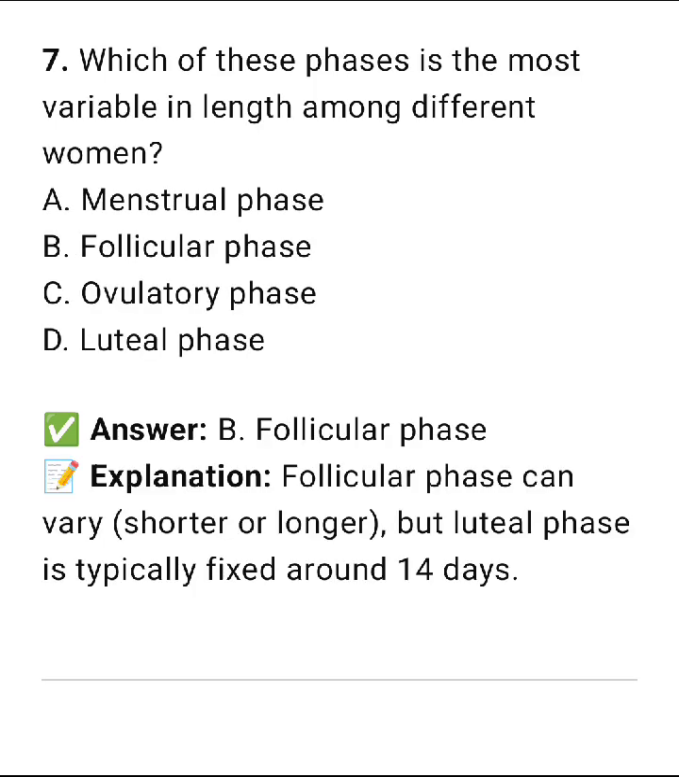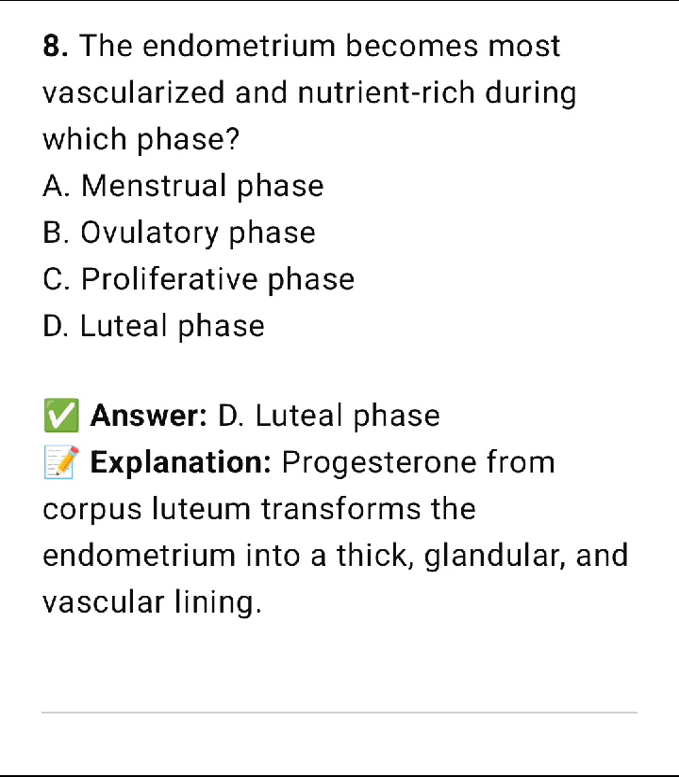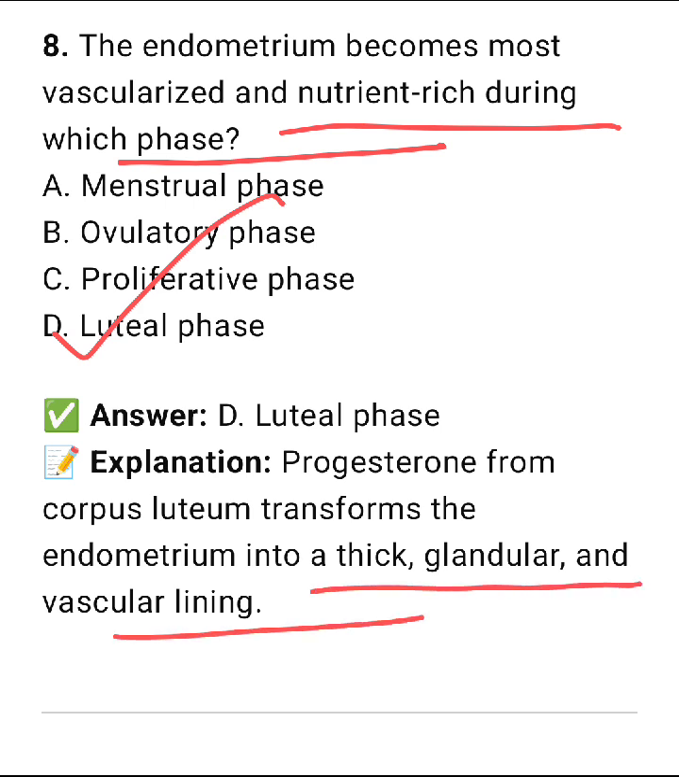Which of these phases is most variable in length among different women? So it is the follicular phase, which may vary in different women. The endometrium becomes most vascularized and nutrient rich during which phase? So it is the luteal phase. Option number D is the correct one. Progesterone from the corpus luteum transforms the endometrium into a thicker, glandular and vascular tissue.